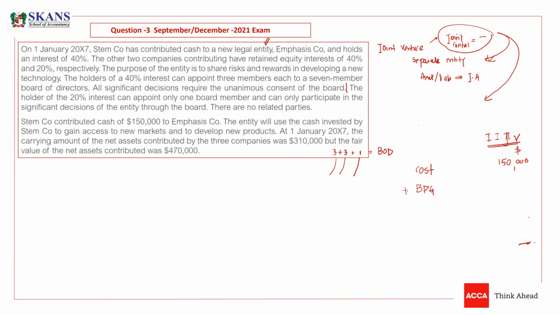So this is something that you need to apply always on joint ventures and associates. So guys, STEM company contributed cash of 150. The entity will use the cash invested in STEM company to gain access to new markets and to develop new products. At 1st Jan X7, the same day we acquired 40%. The carrying amount of the net assets contributed by the 3 companies was 310, but the fair value of net assets contributed was 470. So what do you think, guys?